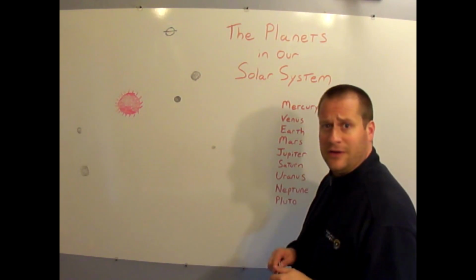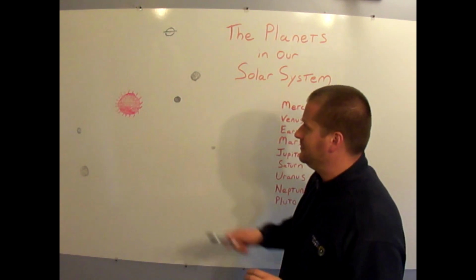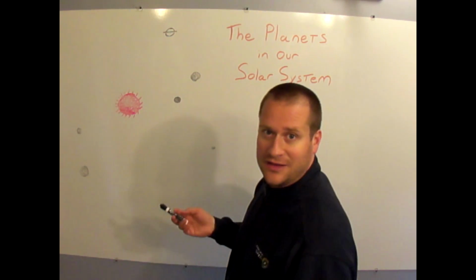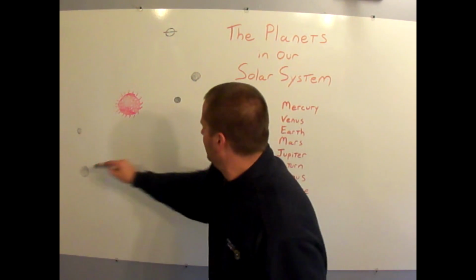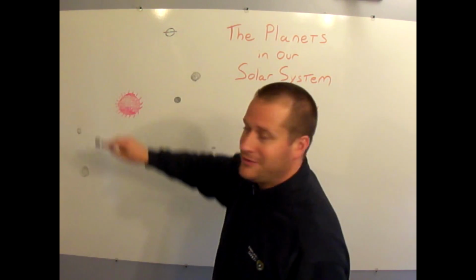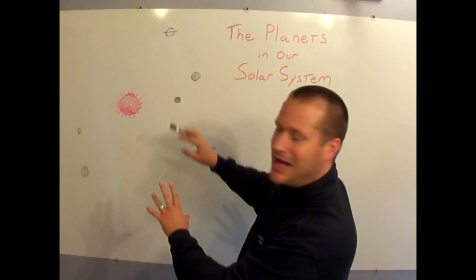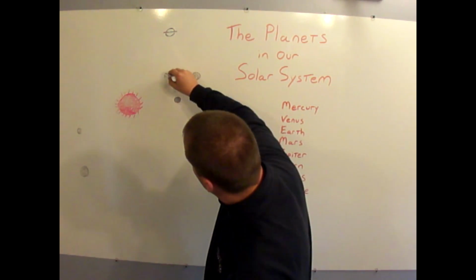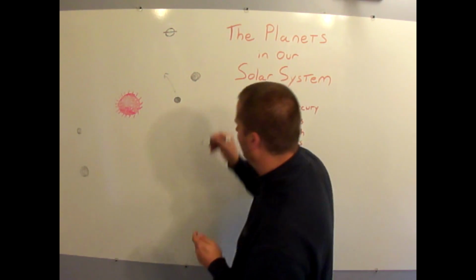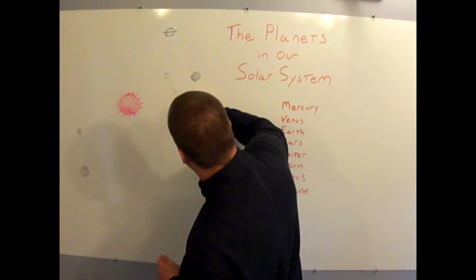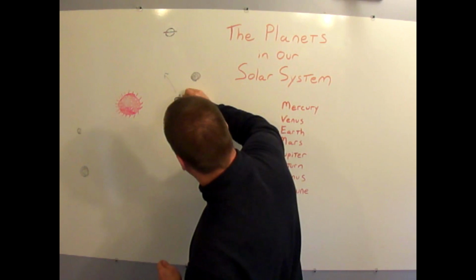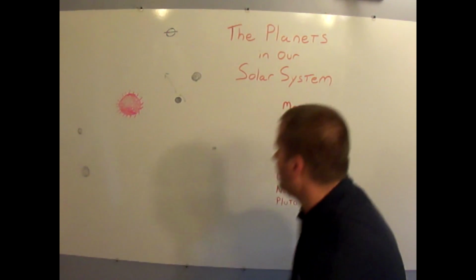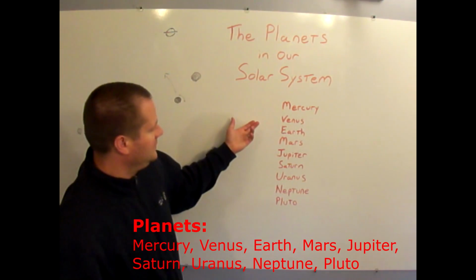Lastly, let's go over the different planets in our solar system. So we have our sun right in the middle of our solar system, with all these little planets rotating around, and of course this is definitely not to scale. So you have all these planets rotating around the sun, and then even little moons around the planets, rotating around the planets. So this is our big system. We want to memorize the planets in our system.